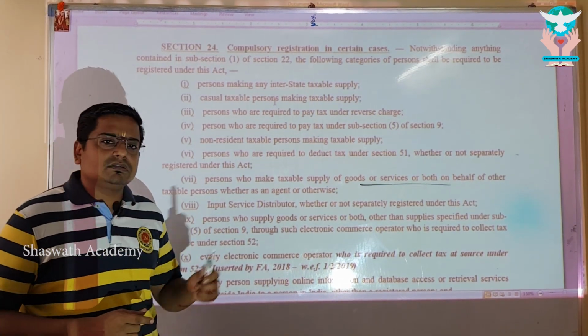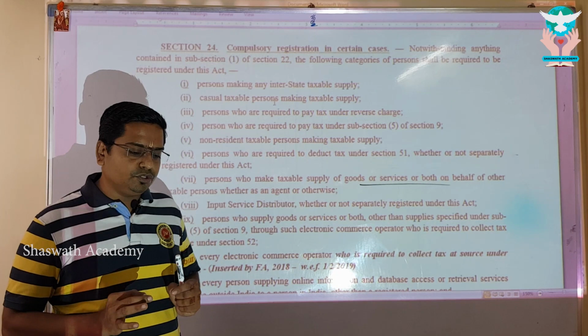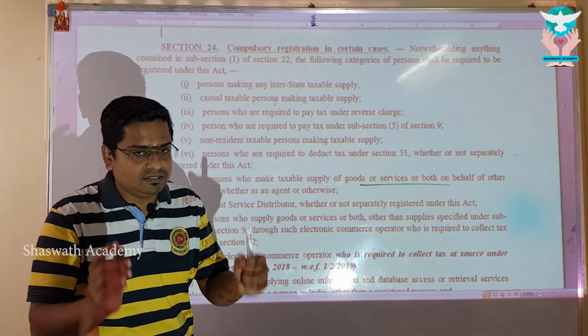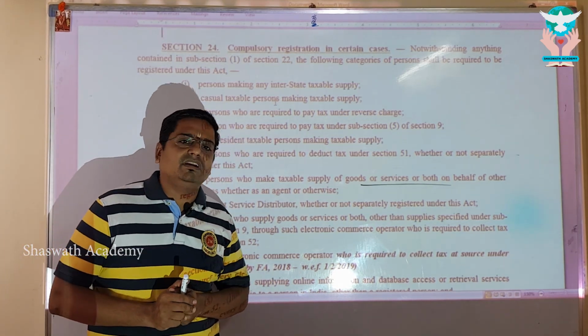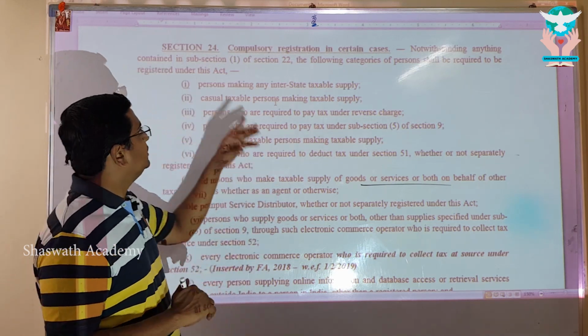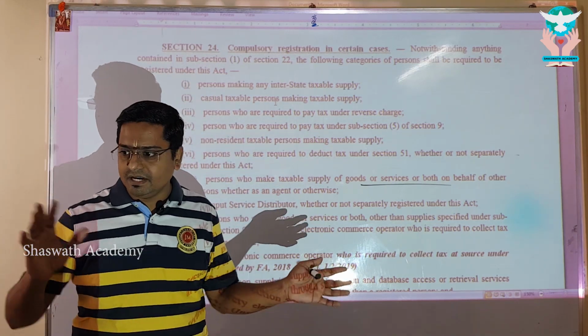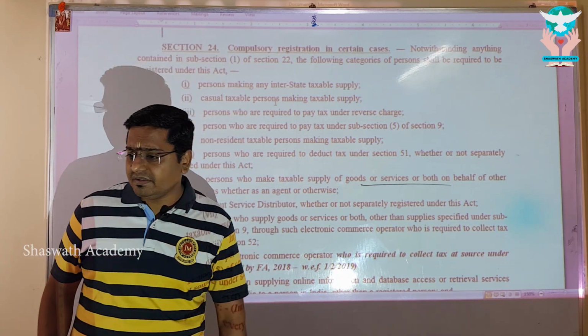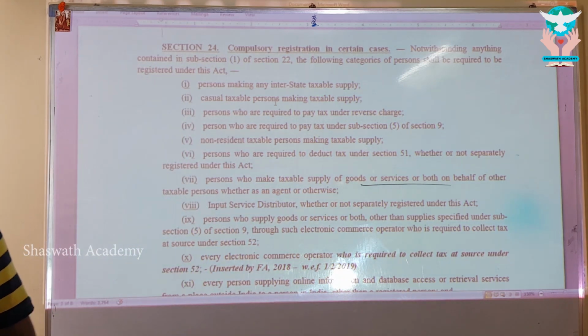So, my dear brothers and sisters, first what we are doing, we are looking into persons who are liable to register. In that first category, we covered section 22, and now as a continuation, we are to cover section 24. Everybody, my dear? So, let's straight away get into section 24 here. Look at this, my dear.